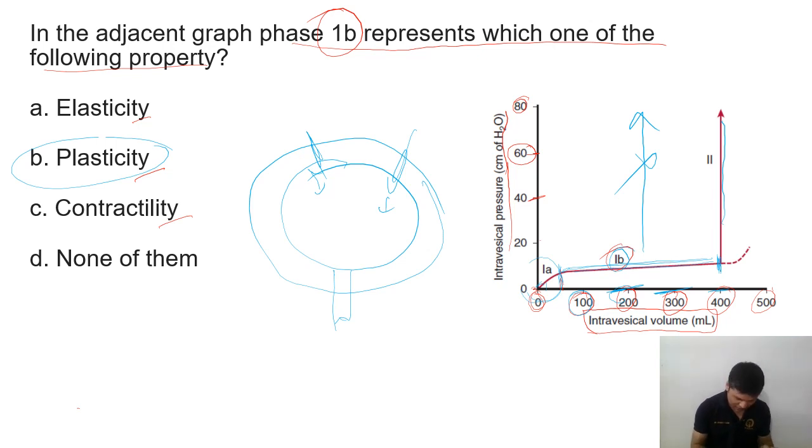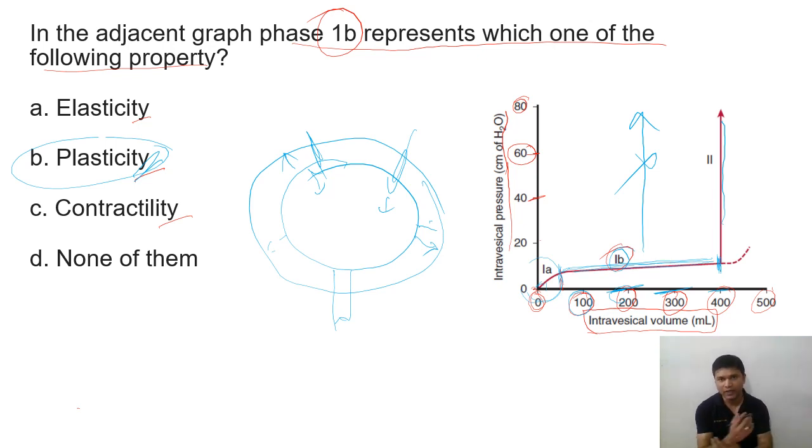The bladder wall is not elastic. They will increase as volume increases. They change their shape, remain in that shape, and adapt to that shape easily, and that is called plasticity, not elasticity. Elasticity means recoiling, like the lung. If you stretch it, the tendency is to collapse again and go to the initial position. But here this is plasticity. The tendency is not to go back to the initial position. That's why they can accommodate more and more volume without a change in pressure. Pressure will remain the same till 400.